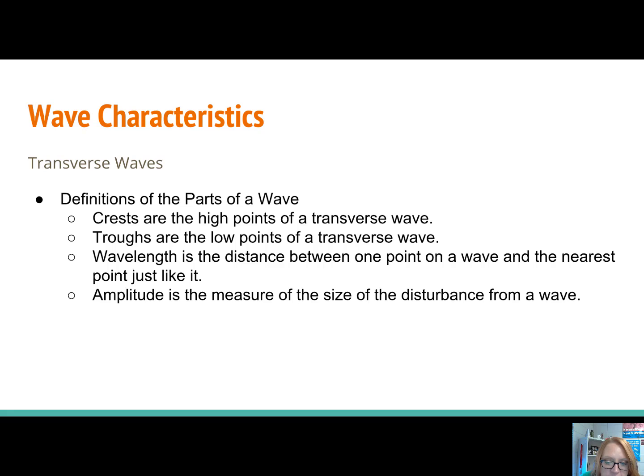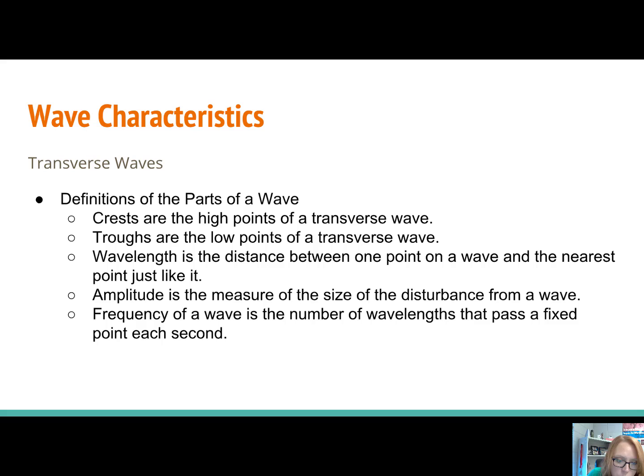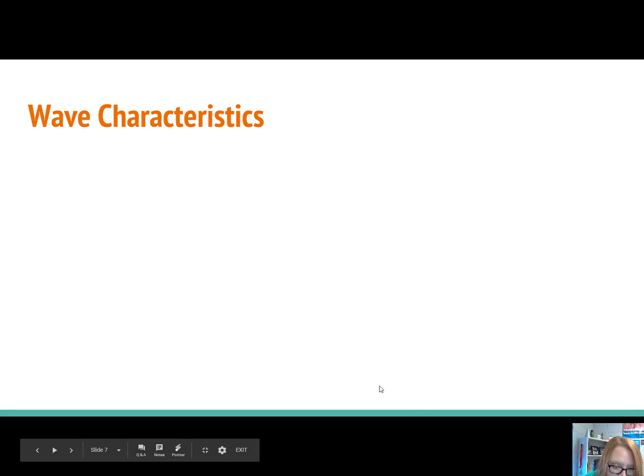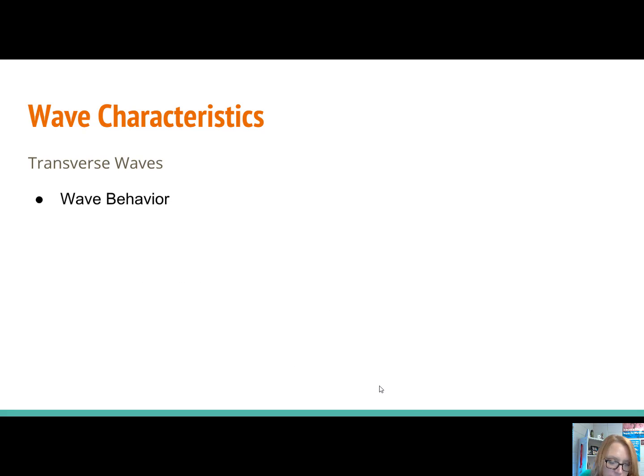Amplitude is the measure of the size of the disturbance from a wave. So if you have a larger disturbance, you're going to have a larger amplitude. A less of a disturbance, less amplitude. And then the frequency of a wave is the number of wavelengths that pass a fixed point each second. Now you can find the frequency of a transverse wave by counting the number of crests that pass a point each second. And we'll talk about how to find frequency on a longitudinal when we get there.